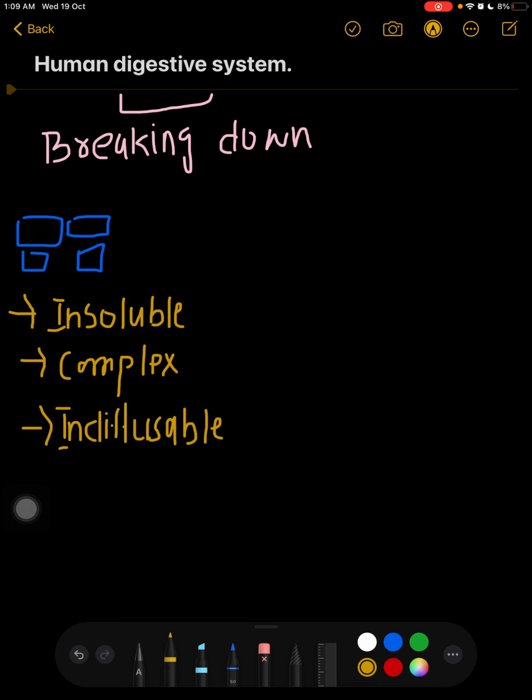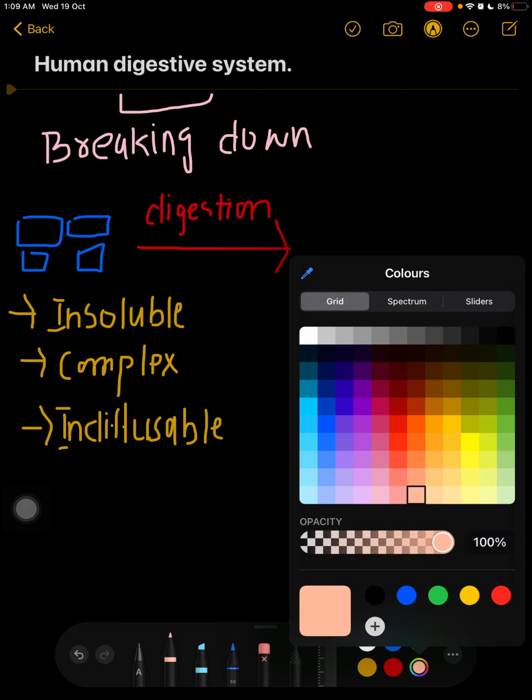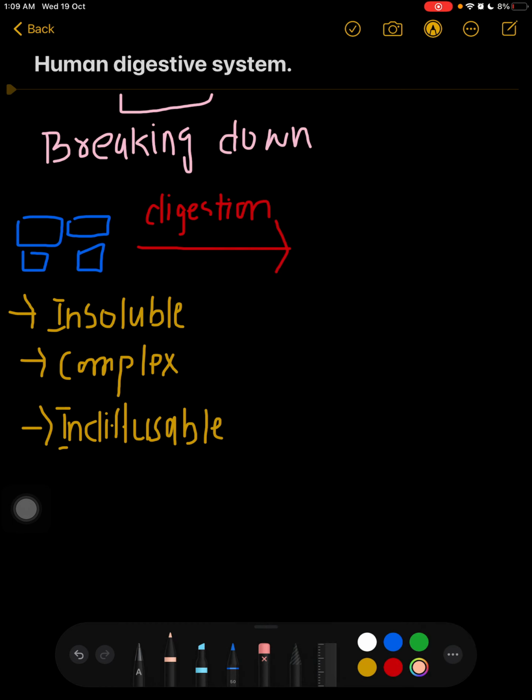So in the process of digestion we actually convert these molecules into soluble ones.